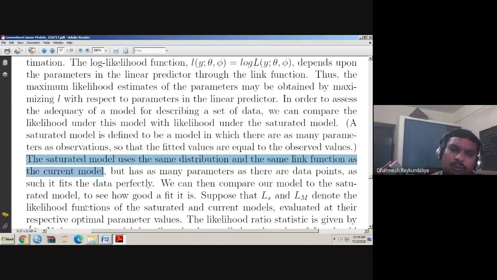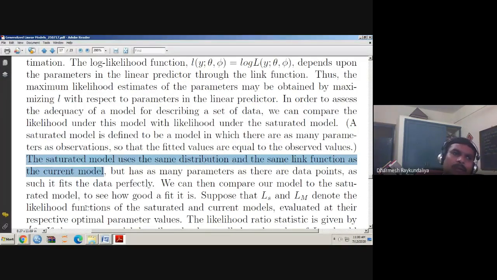As such, it fits the data perfectly. It means that the saturated model has the same distribution and the same link function as the current model. Current model means the model we have considered for the fitting of the data.